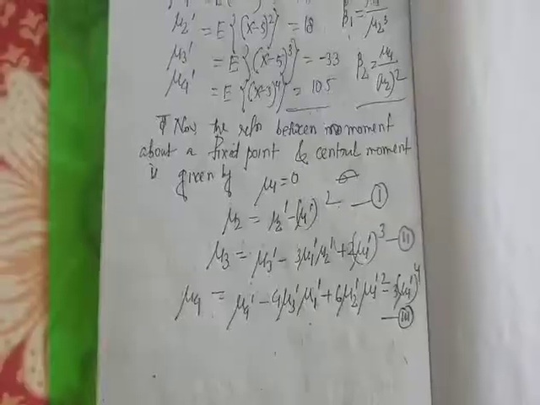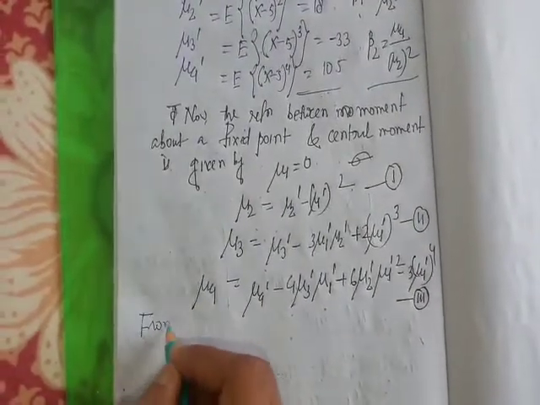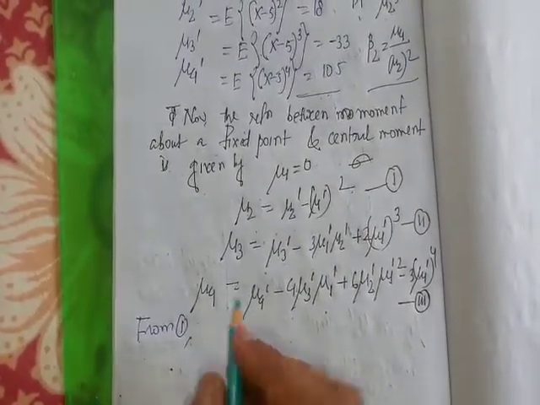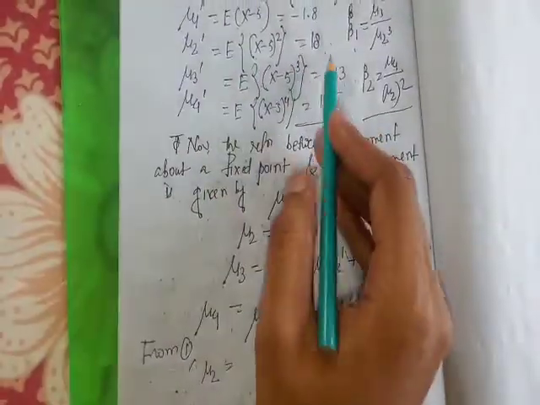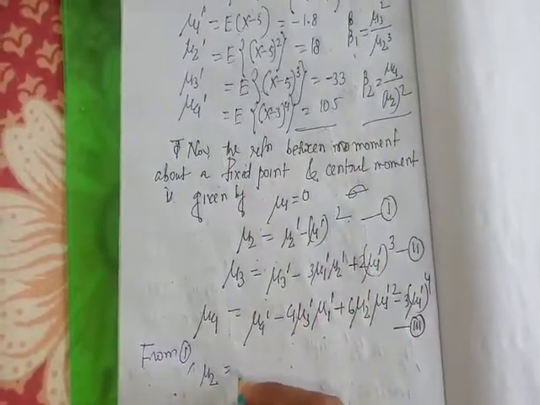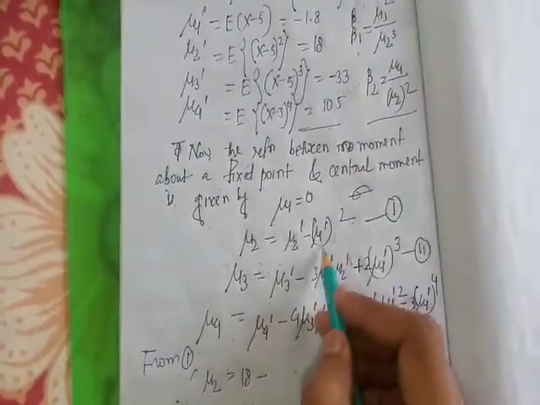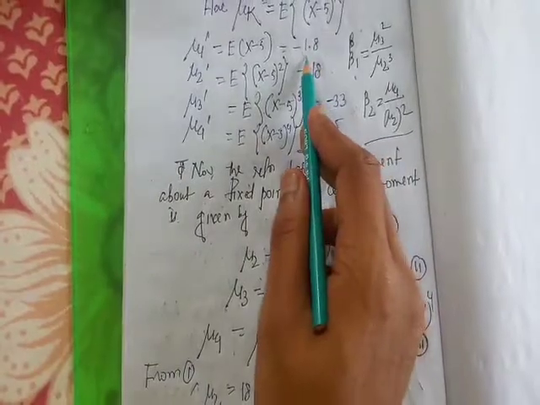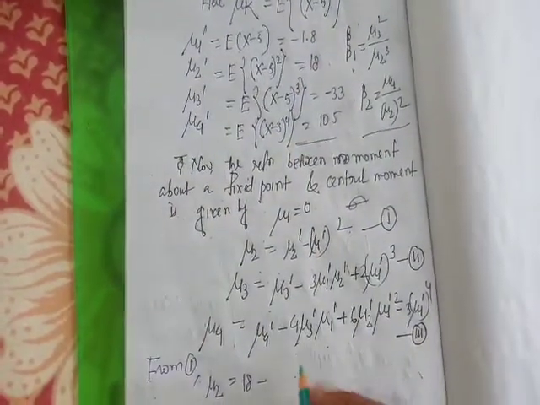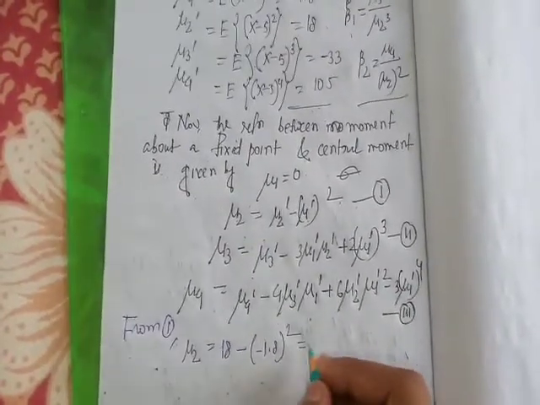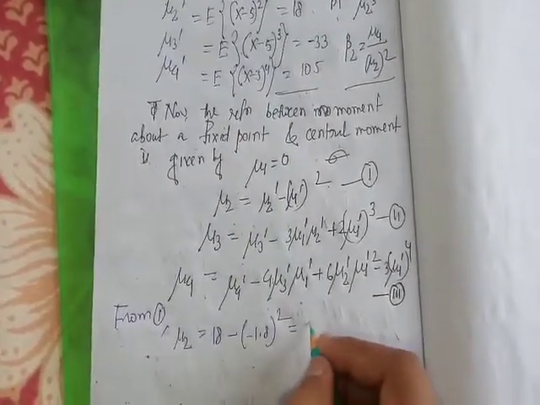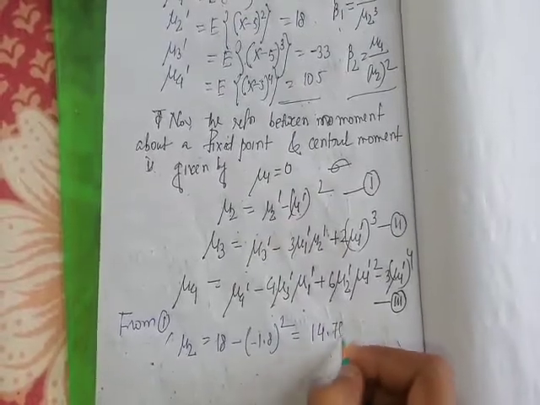Okay, so from 1, mu2 equal to mu2 dash means 18 minus mu1 dash square means minus 1.8 whole square, after calculation this is 14.76.